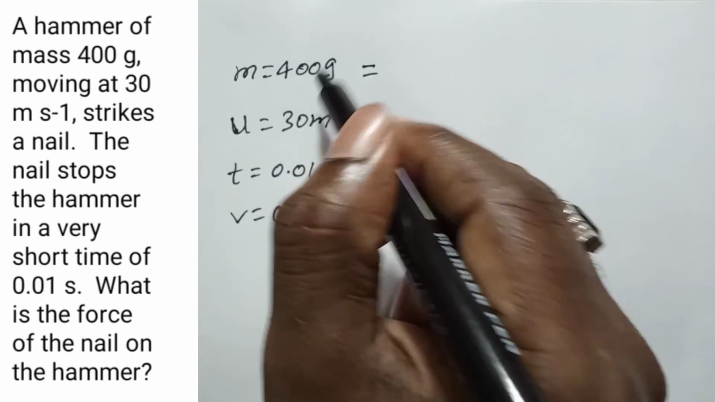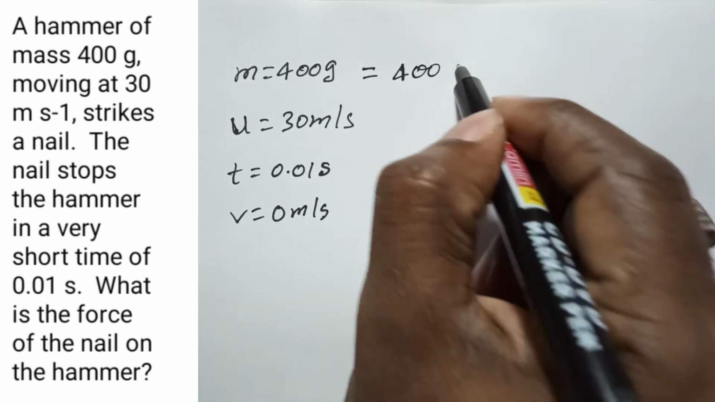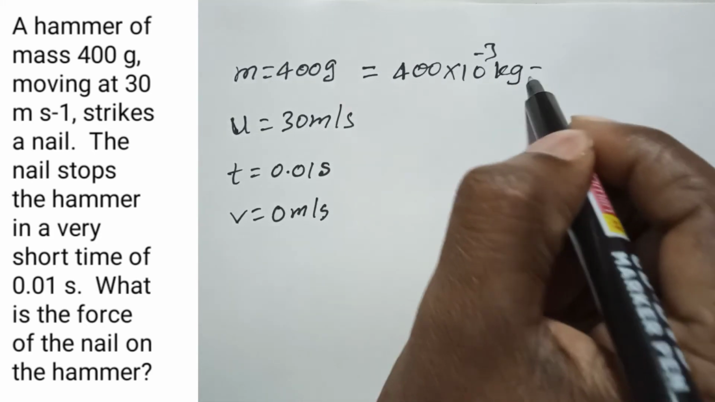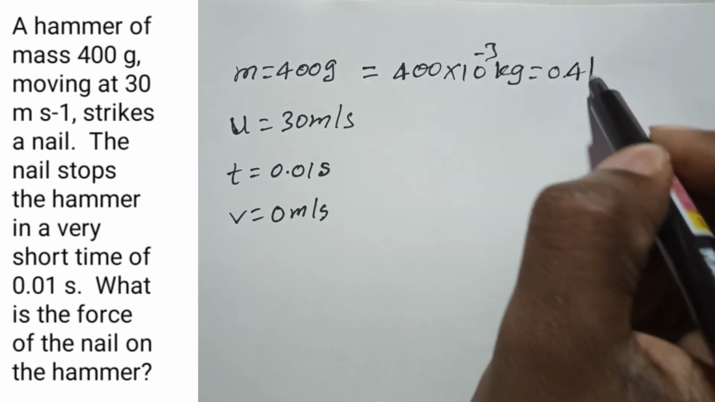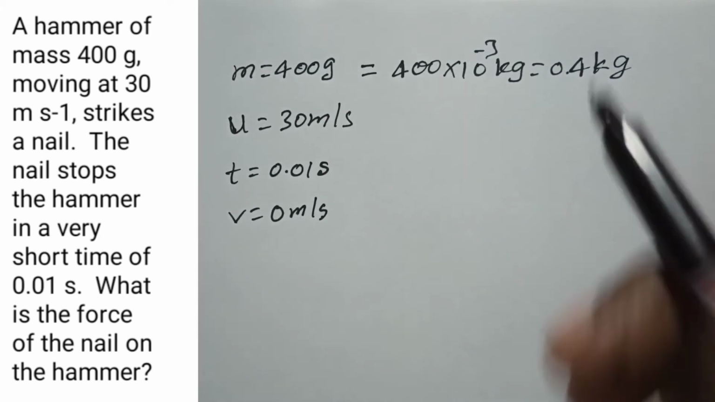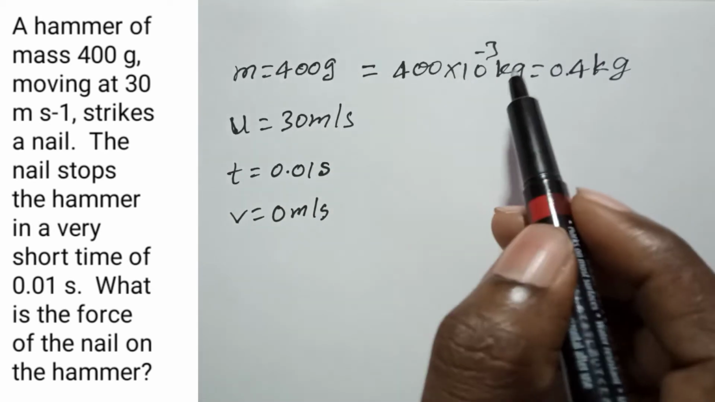So this value we need to convert into the MKS system, that is 400 into 1 gram equals 10 to the power of minus 3 kilograms, which is equal to 0.4 kg. Mass of the hammer is 0.4 kg. We converted the units from grams to kilograms.